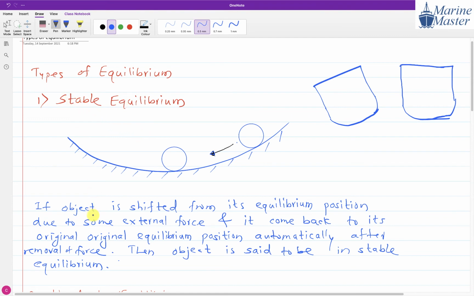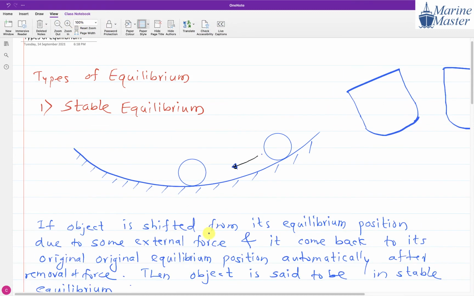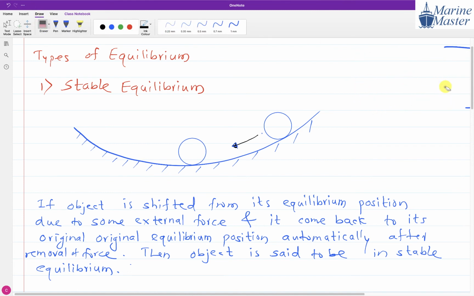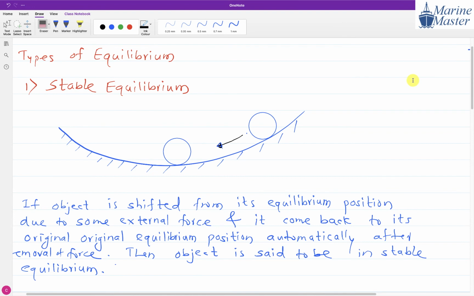So now, what is the definition? If an object is shifted from its equilibrium position due to some external force, and it comes back to its original equilibrium position automatically after removal of the external force, then the object is said to be in stable equilibrium. You got my point? Yes, sir. So this is a stable equilibrium scenario.